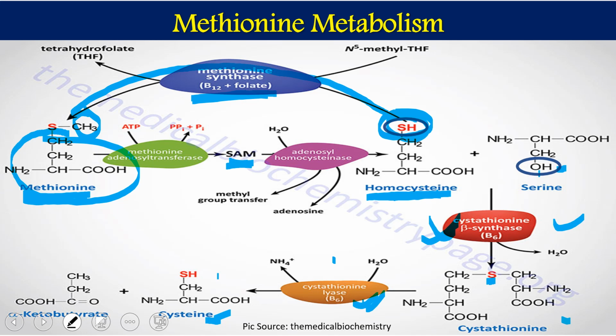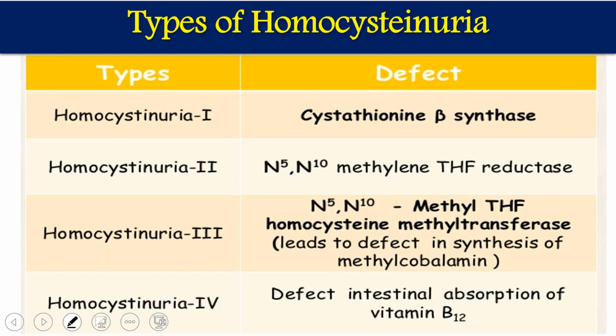So this is the metabolic process which we need to remember. We need to remember a minimum of three enzymes, this 1, 2, and 3, for the homocysteine metabolic process. Now, depending on the factors which are going to cause the accumulation of homocysteine.